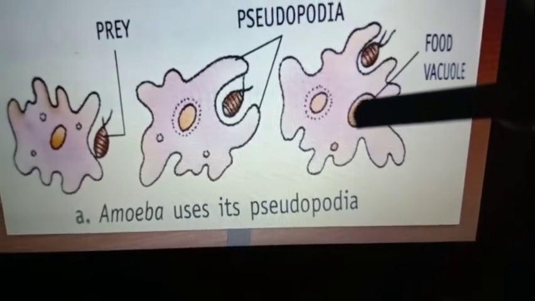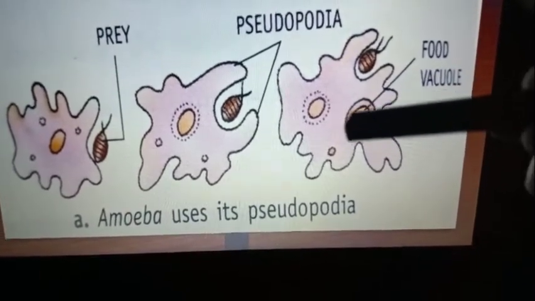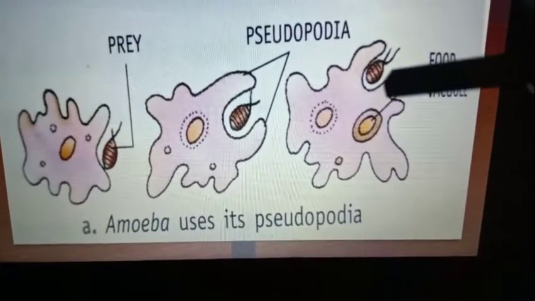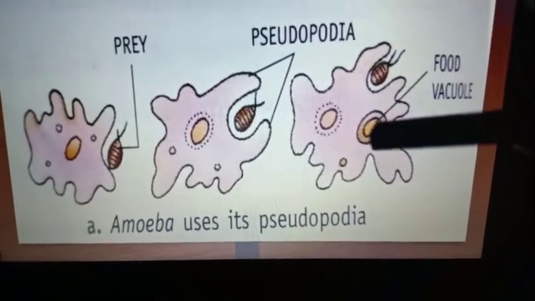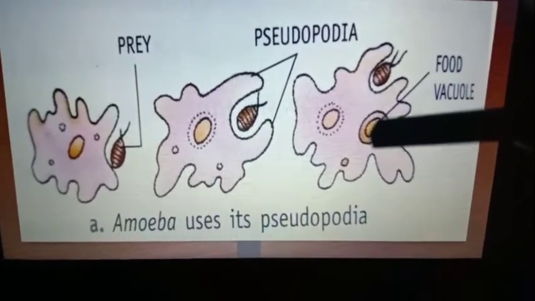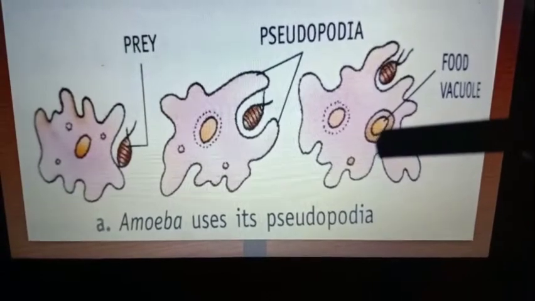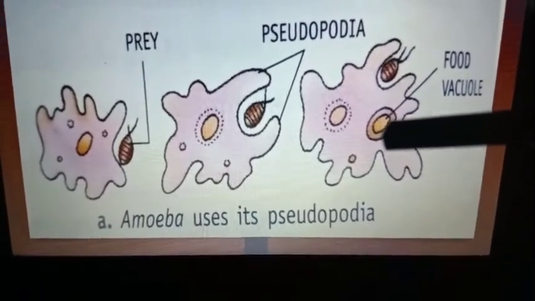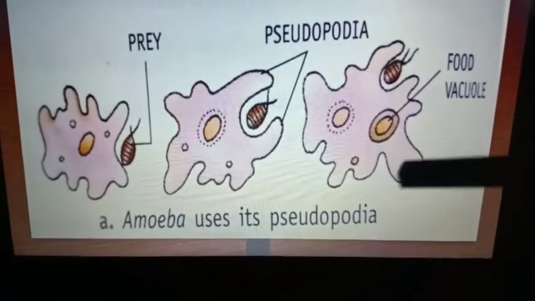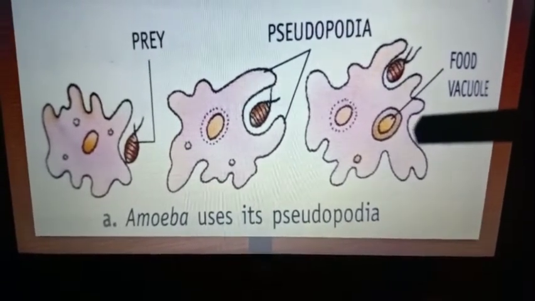So inside the food vacuole, there are digestive juices, and with the help of the digestive juices, this prey is digested, and the digested food will be utilized by this amoeba in order to get nutrients, and energy will be provided to this amoeba to carry out its life processes.